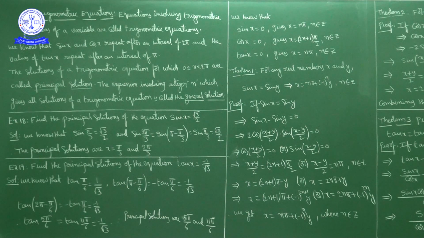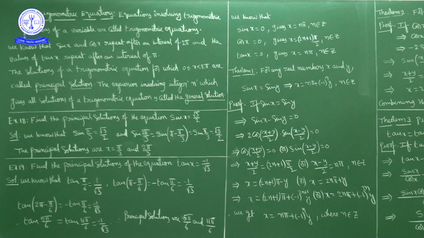Now we will discuss some example problems. First one, find the principal solutions of the equation sin x is equal to root 3 by 2. Principal solution means we have to give values of x in the interval, closed at 0 and open at 2 pi, satisfying the condition sin x is equal to root 3 by 2.